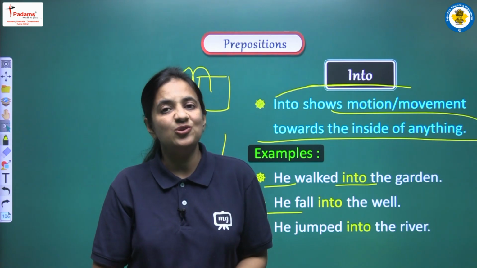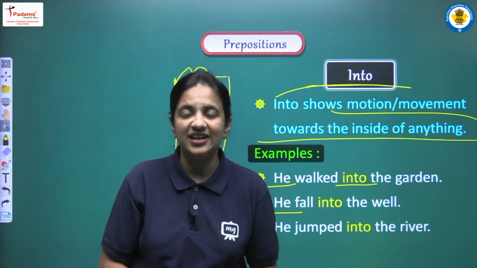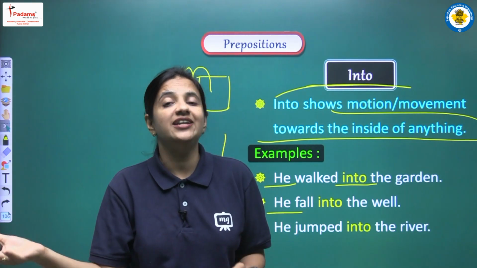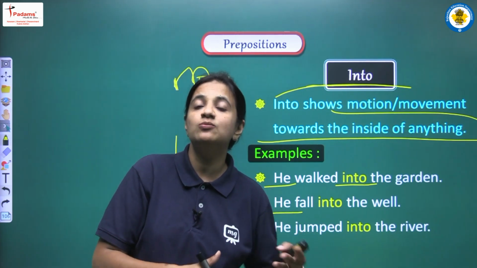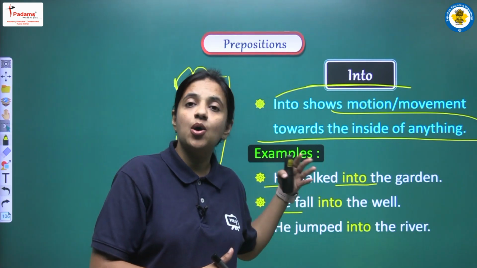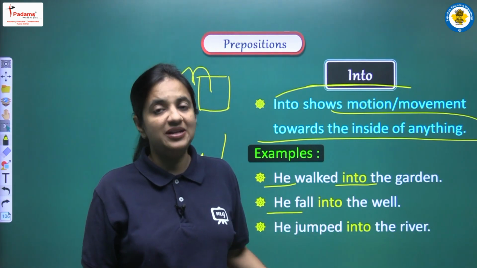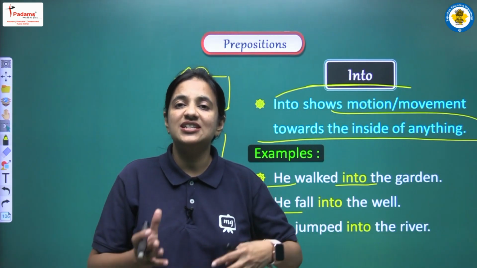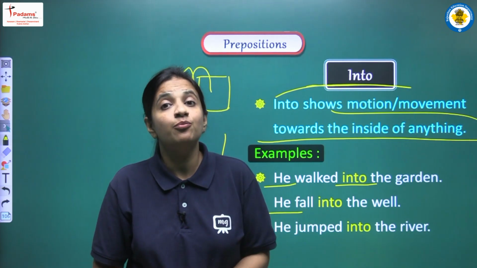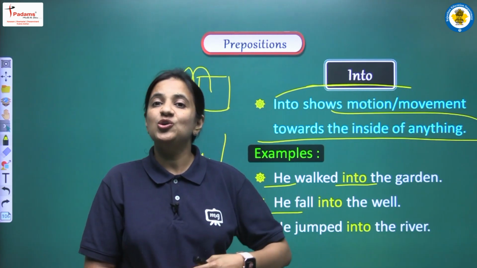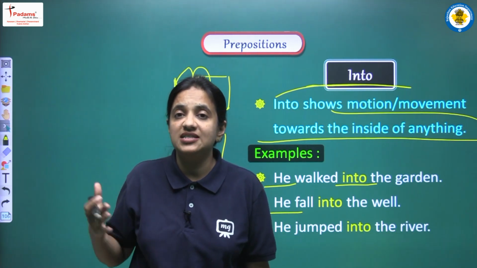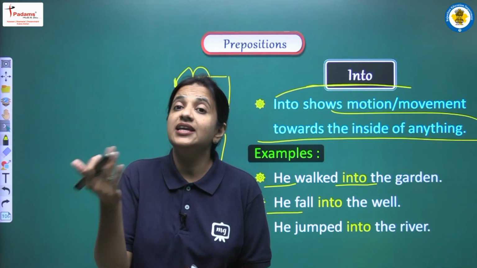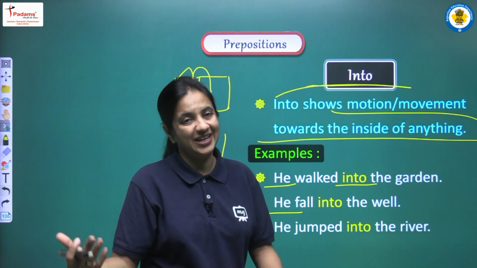It means पहले जिस person के बारे में हम बात कर रहे हैं, that has to be outside, and now we are saying that he is entering into some room, some garden, some river, some well, like all these examples. And whenever we want to show such kind of motion, such kind of movement, then yes, we have to use into. Alright, so into means movement, or we can say motion, towards the inside of something.